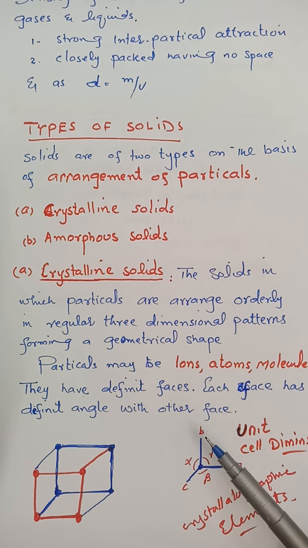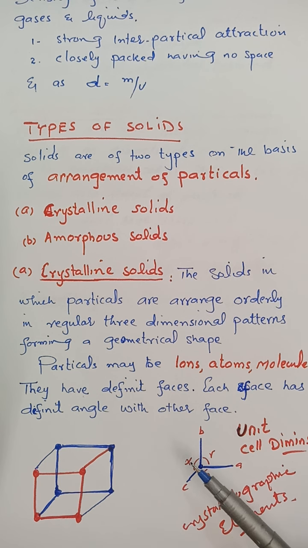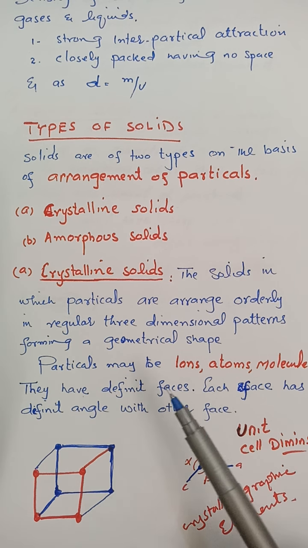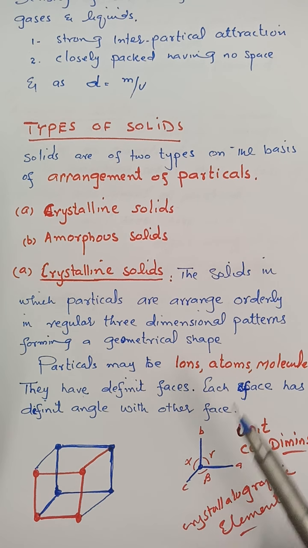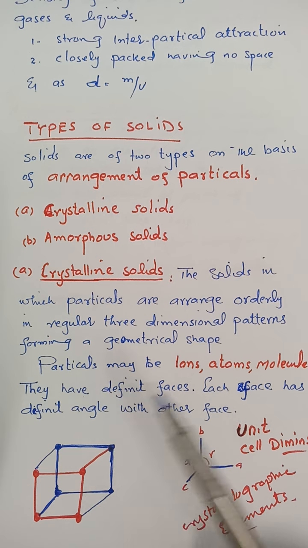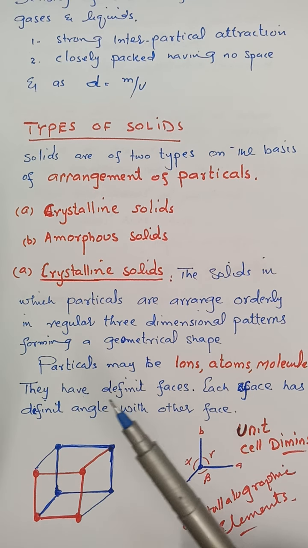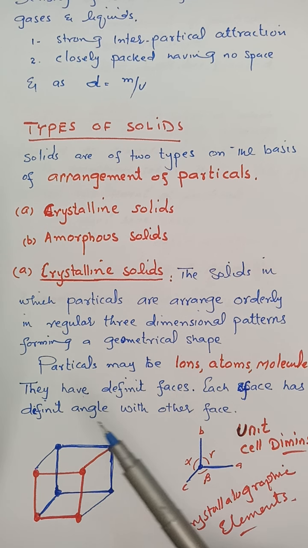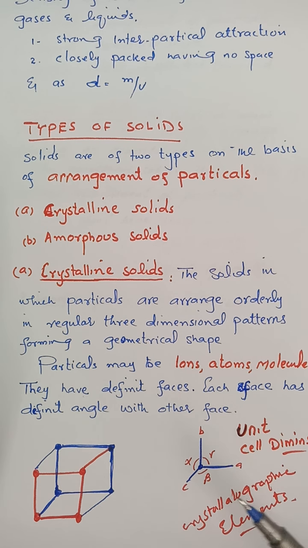These faces represent the edge lengths in a crystalline solid, and each edge has an angle with each other, which is represented by alpha, beta, and gamma. We will discuss it in senior classes, but in short, a crystalline solid has certain definite faces, and each face has a definite angle with the other face.